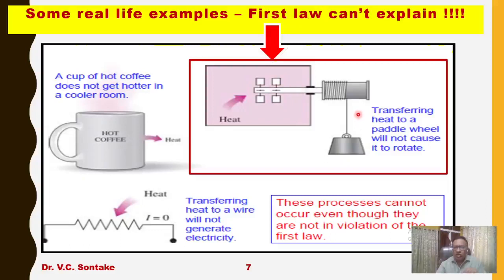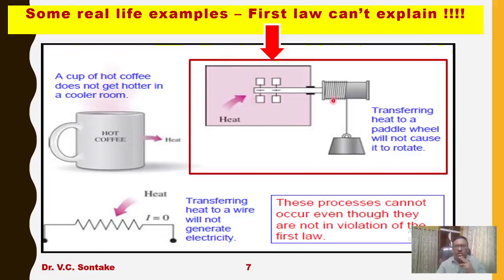So actually we are doing some work on the fluid kept in this container. When this weight is being lowered, the wheel will rotate, and so will the paddle wheel. And what we find after some time is that the temperature of the fluid in this container is increasing.